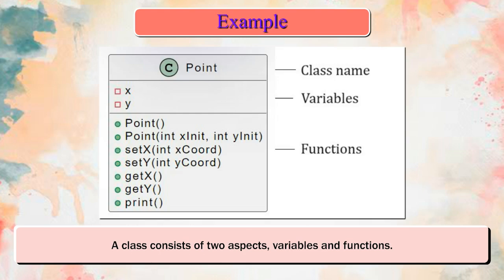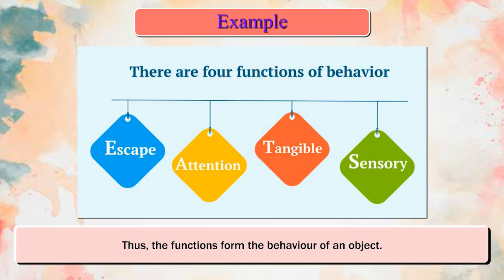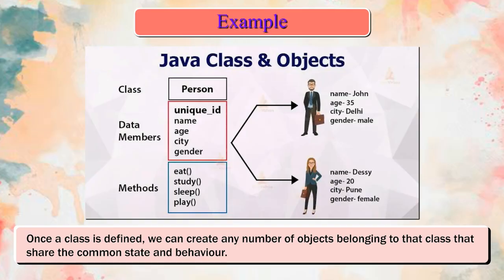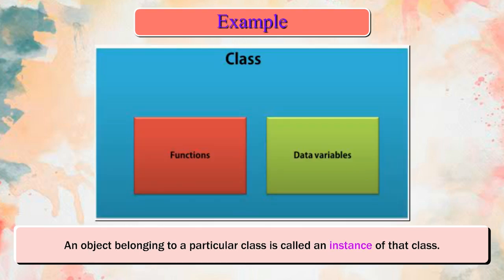A class consists of two aspects: variables and functions. The variables form the state of an object, and the functions of a class use these variables to perform various operations. Thus, the functions form the behavior of an object. Once a class is defined, we can create any number of objects belonging to that class that share the common state and behavior. Hence, a class is known as a factory that produces similar objects. An object belonging to a particular class is called an instance of that class.